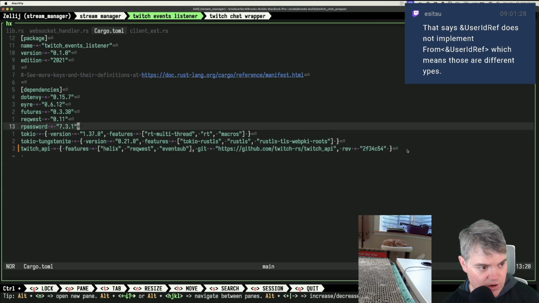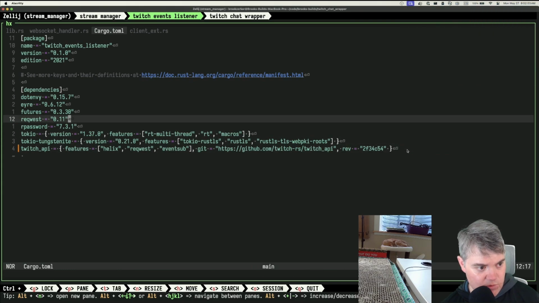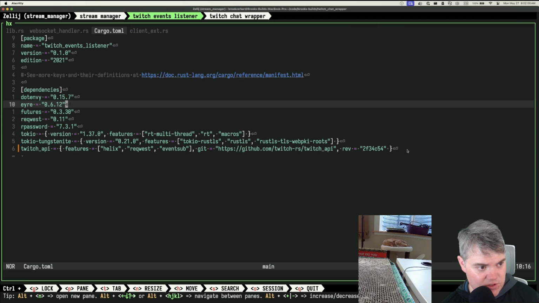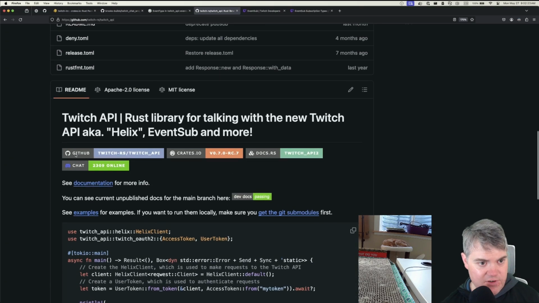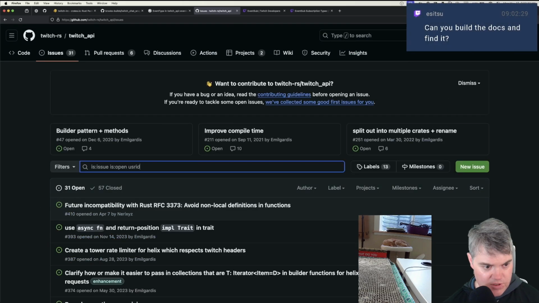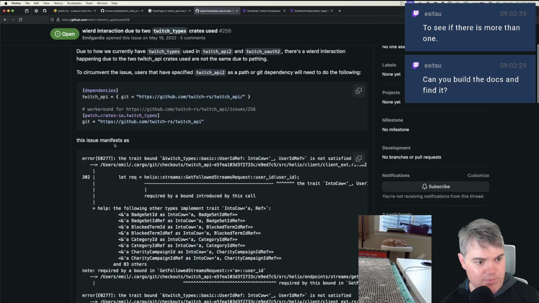Okay, so then if we come here, now we're getting things from Twitch API, and so it's not Tokyo. It wouldn't be our password, right? It would not be request future. Which one of these would it be? Isn't user ID ref coming from them? Or they don't have any like passing things or not? So user ID ref. Oh, here it is. The issue manifests as the trait bound Twitch types basic user ID ref into cow is not satisfied.